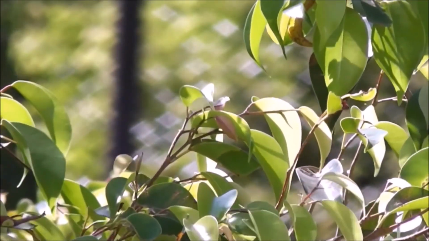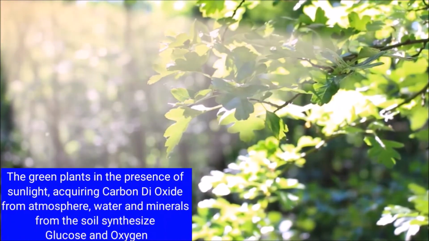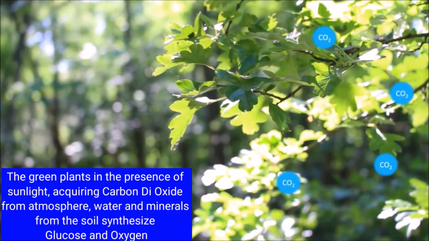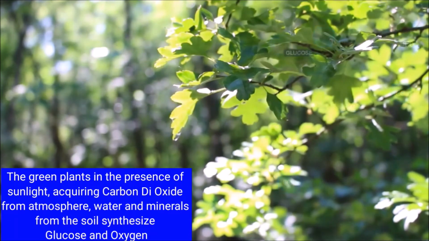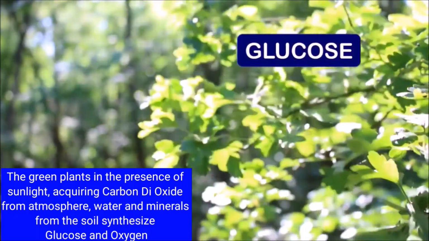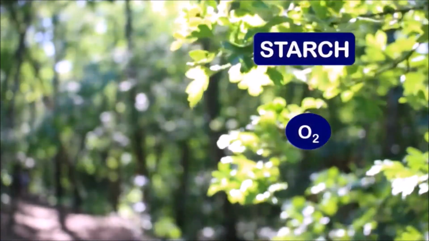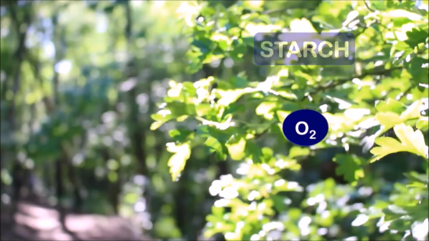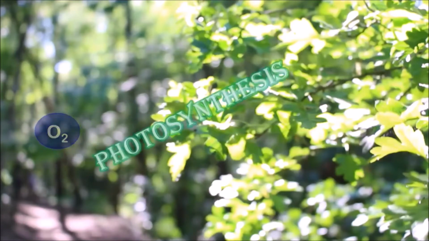Let us learn the basic definition of photosynthesis. The green plants, in the presence of sunlight, by acquiring carbon dioxide from the atmosphere, water and minerals from the soil, produce organic substances such as glucose. Meanwhile, oxygen is also being produced. Glucose is utilized for its growth and development and also stored in the form of starch for further usage, whereas oxygen is released into the atmosphere. This process is known as photosynthesis.